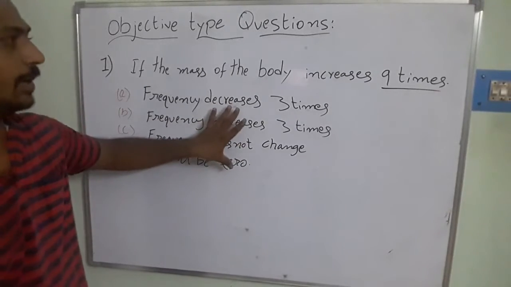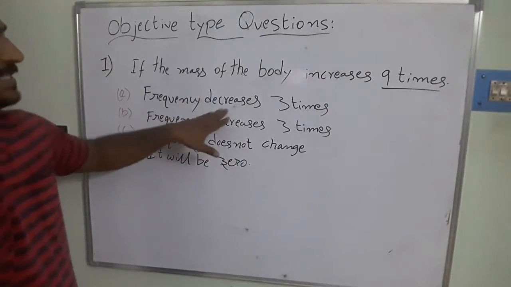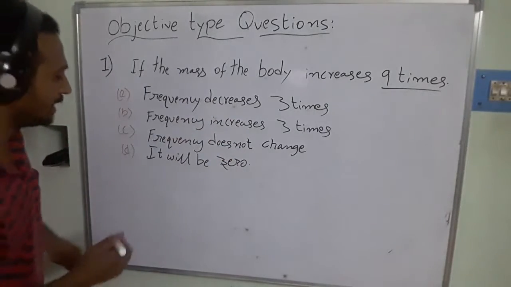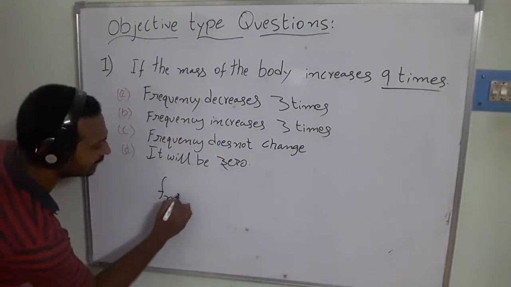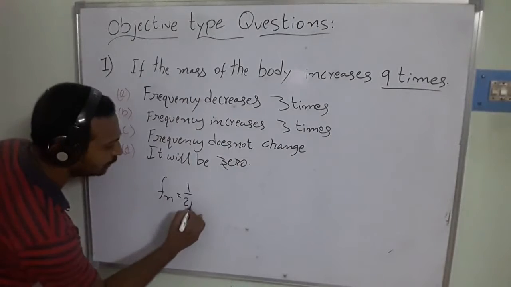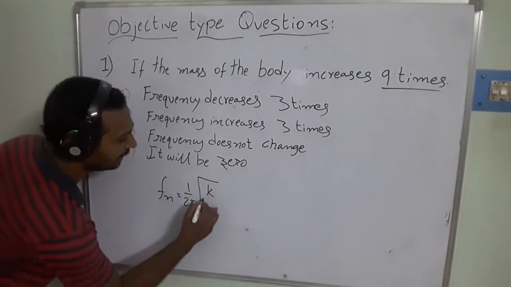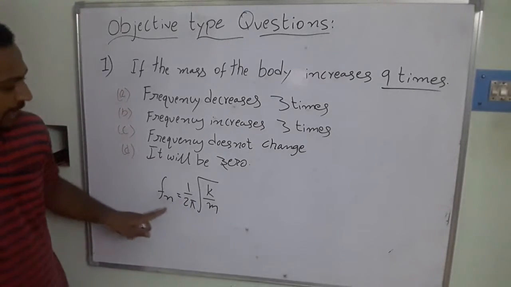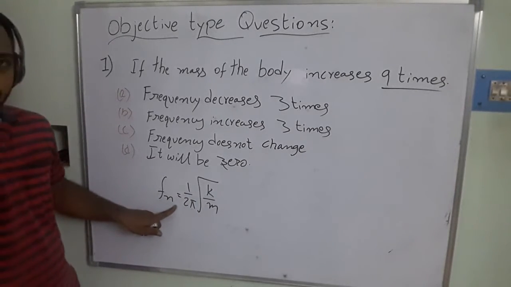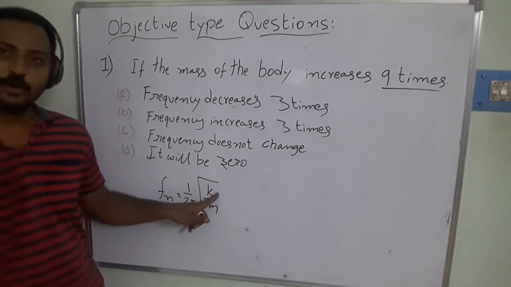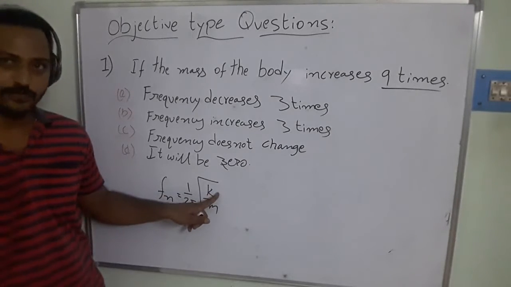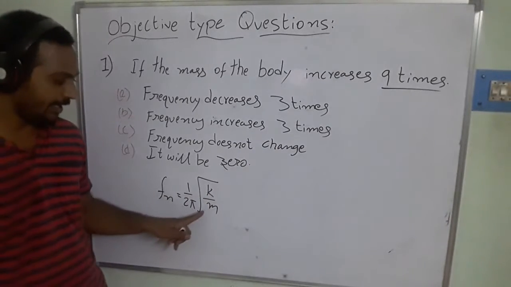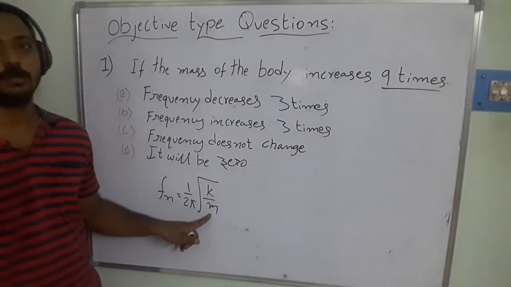To understand this, we know the frequency equation. What is the frequency? Fn is equal to 1 by 2 pi square root of k by m. This is the formula in this case. Can you see here? The natural frequency of the system is directly proportional to the stiffness of the spring, and it is inversely proportional to the mass.